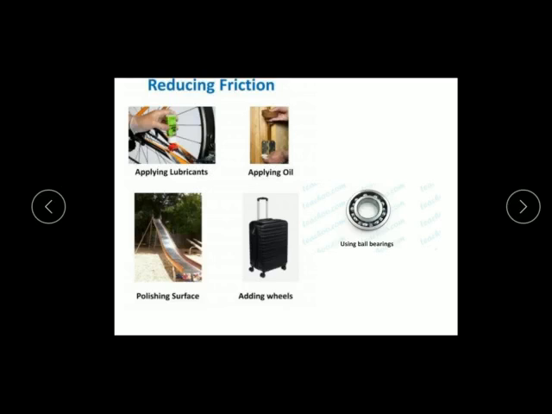By using lubricants like oil, grease, etc., between the moving parts of the machine, we can reduce the friction. Now, one more important method is using ball bearings. A ball bearing consists of two coaxial cylinders between which steel balls are placed.